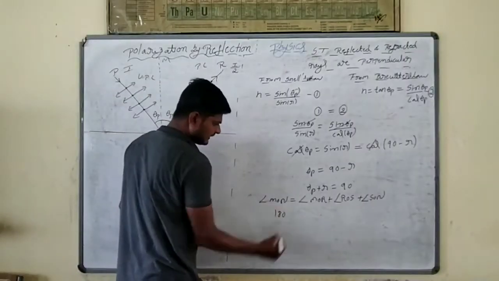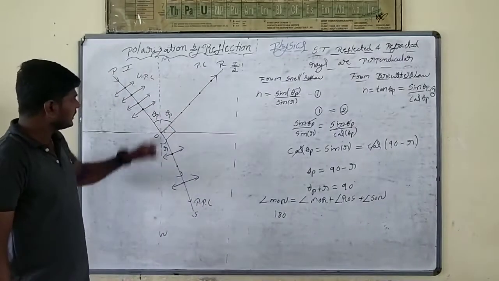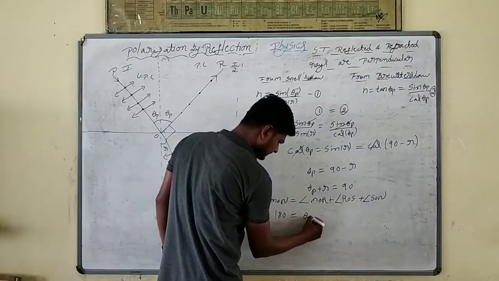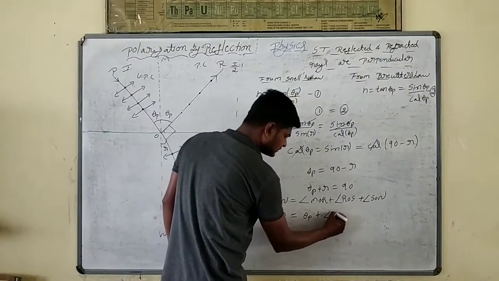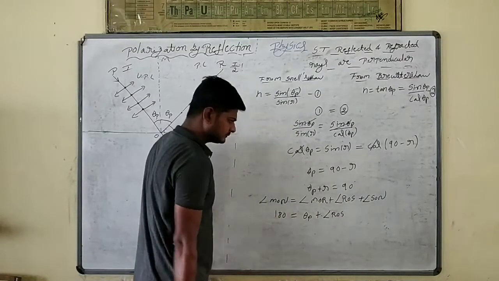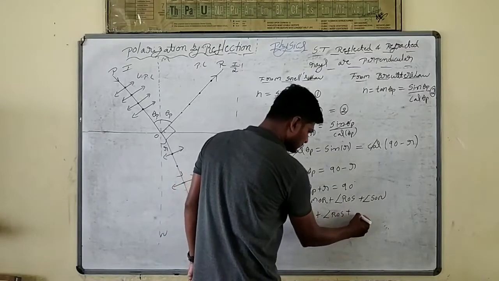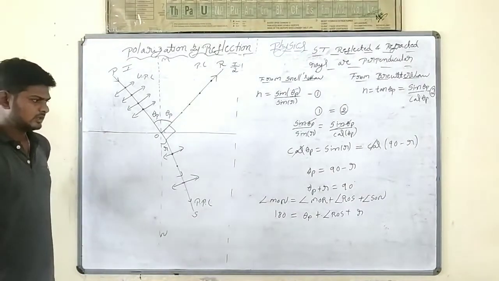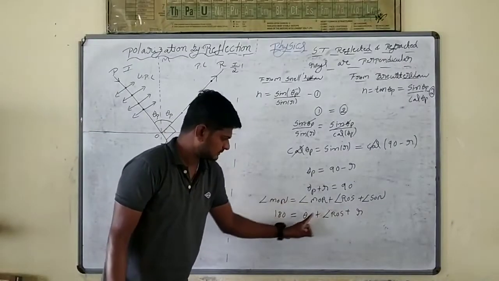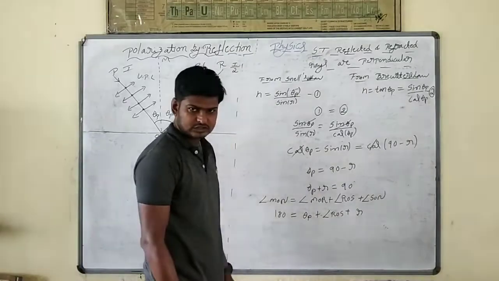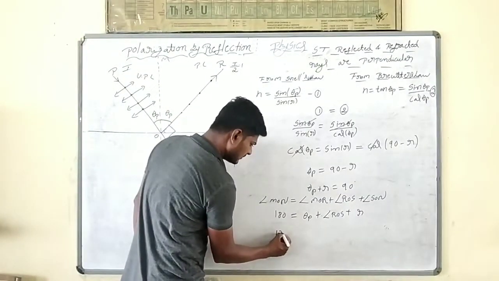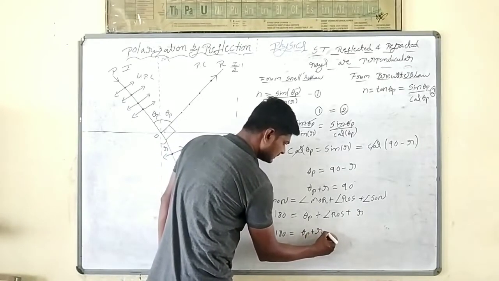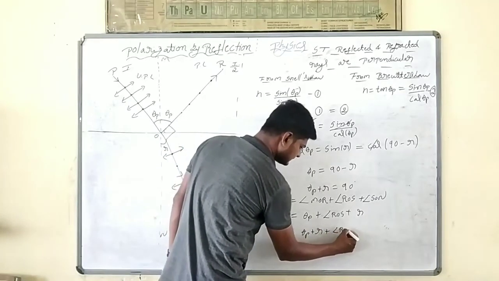A straight line, 180 degrees. MOR is theta p, plus ROS, which is what we have to find, plus SON, which is r. Now theta p plus r is how much? 90 degrees. Now 180 is equal to theta p plus r plus ROS.